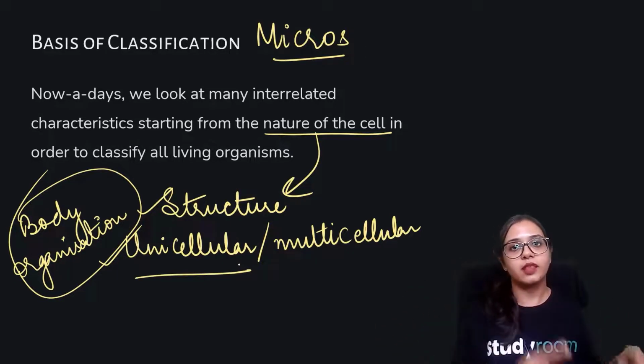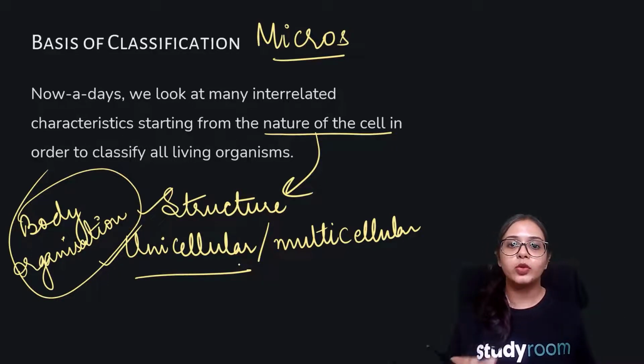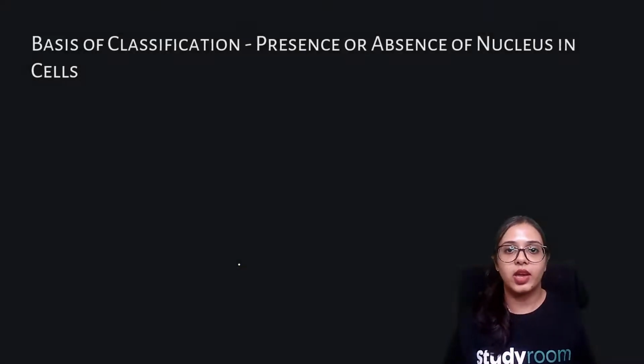They will be classified into another group. So this is the simplest and most efficient way in which we can classify organisms.